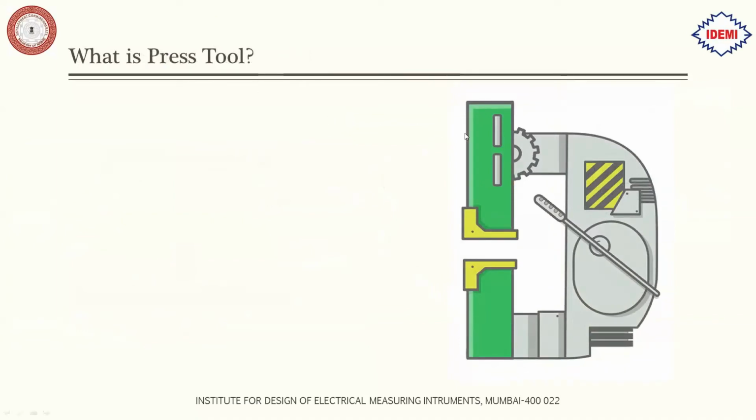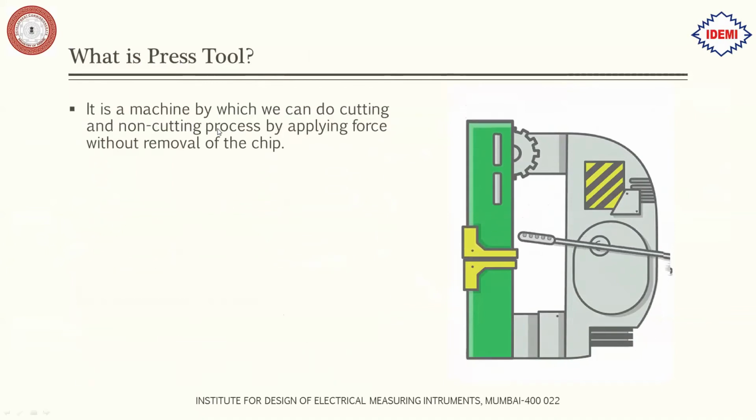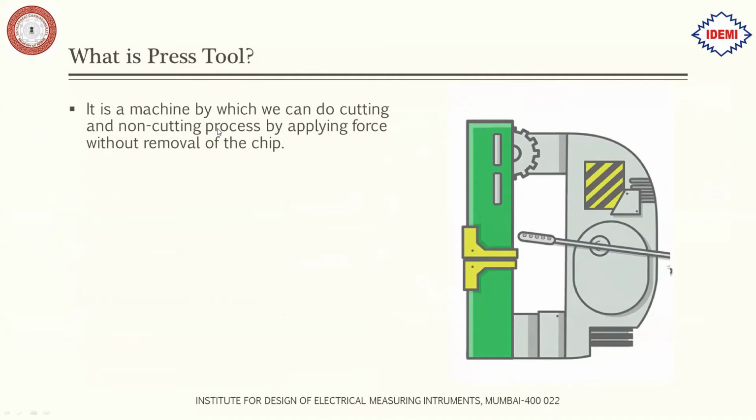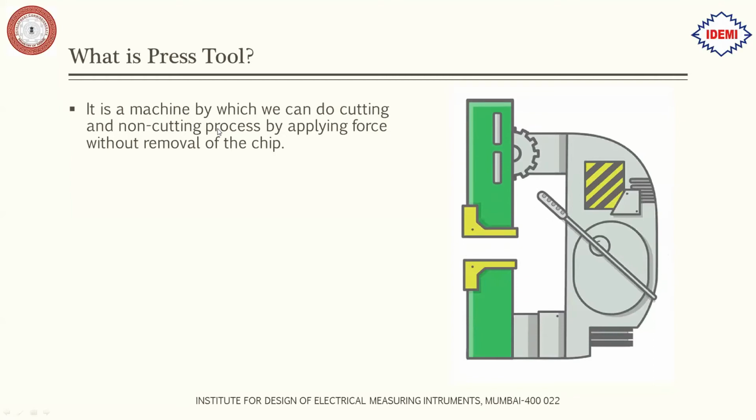Let us see now what a press tool is. It is a machine by which we can do cutting and non-cutting operations by applying force without removal of chip. Like in conventional machining, for example in a lathe, there is a chip removal process, but in a press tool this is not applicable. In a press tool we either get a component or we get a scrap. We don't form any kind of chip.